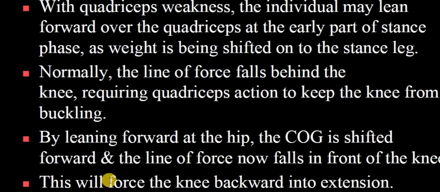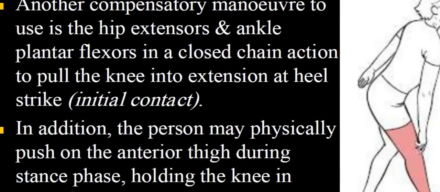And this will force the knee backward into knee extension. That is locking of the knee. Helps in better standing or walking. Another compensatory maneuver to be expected is use of the hip extensors and the ankle plantar flexor muscles in a closed chain action to pull the knee into extension at the initial contact. Just using your hand this way. In addition, the patient may physically push the anterior thigh during the stance phase, holding the knee in extension.